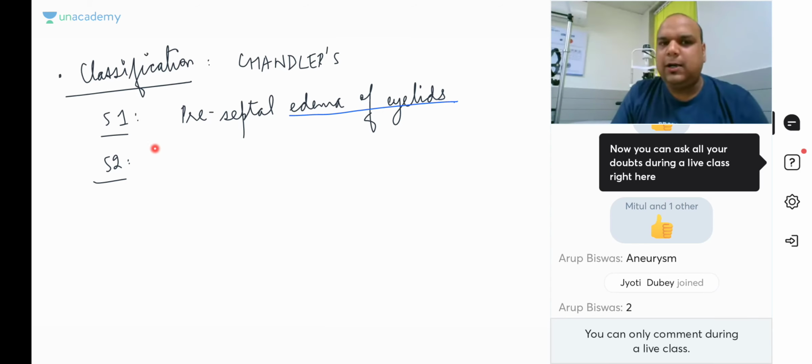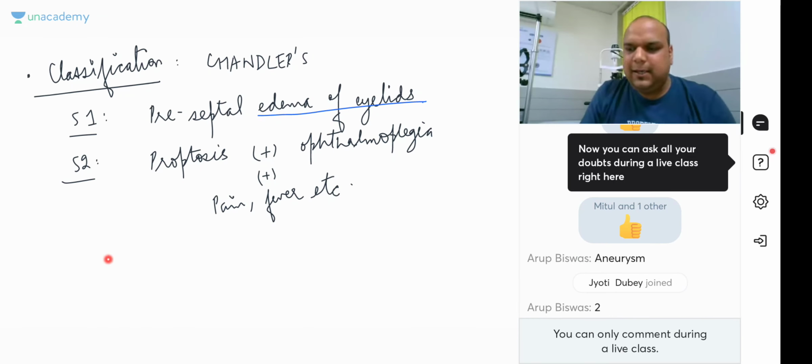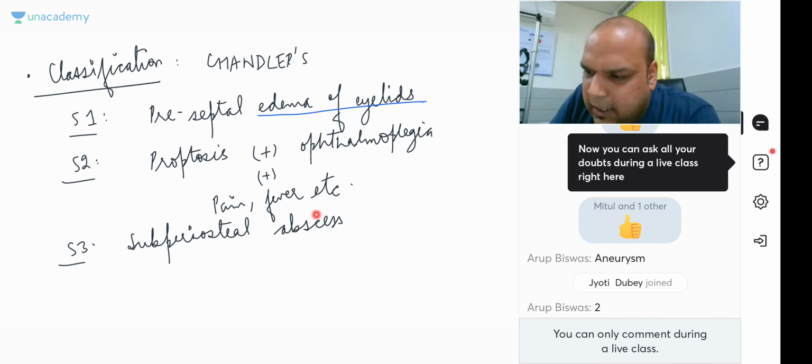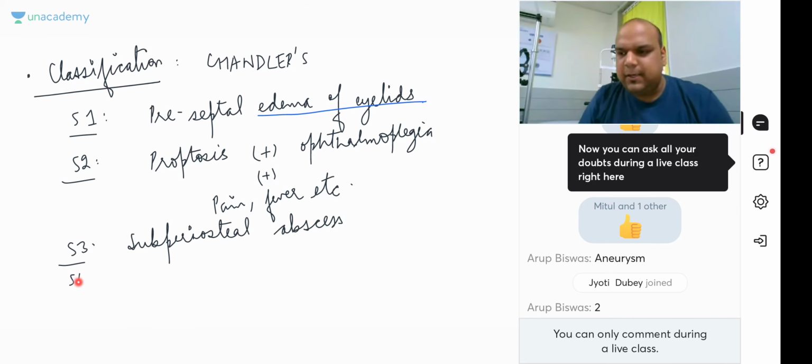In stage 2 occurs what we are reading, proptosis plus ophthalmoplegia. Plus you will also get systemic symptoms, pain, fever, etc. In stage 3, the infection is becoming severe, periosteal abscess. This is what we fear, because there is collection of pus. The abscess will accumulate, and it will also increase the proptosis. Then in stage 4, there is loss of vision.